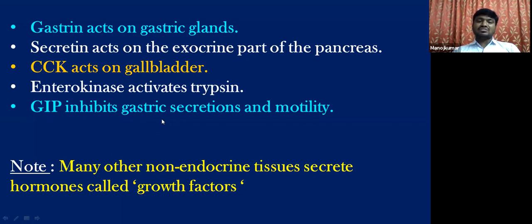The release of gastric acids is inhibited, is stopped by this hormone, and it also inhibits the gastrointestinal motility. Motility is nothing but the movement of the stomach and the movement of the small intestine. So their movement is regulated or controlled by this GIP, and that inhibits the complete emptying of the stomach at a time. So these are the hormones that are secreted by the GI tract, that is the gastrointestinal tract.